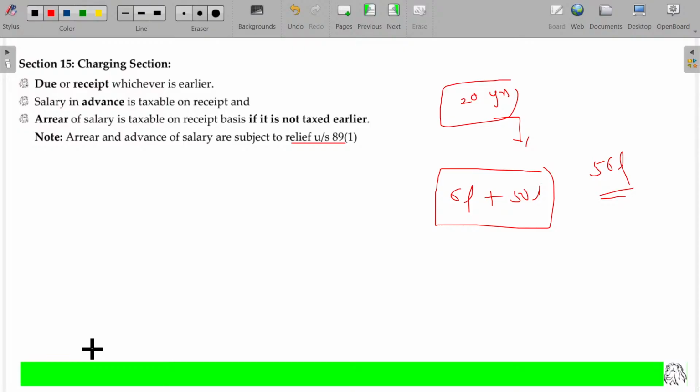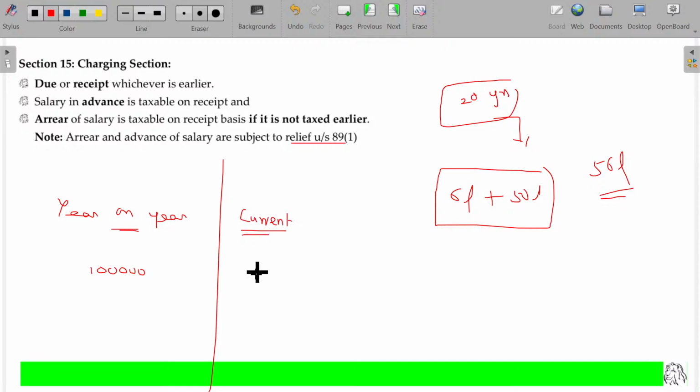If you are receiving the income year after year over the last 20 years, what is the total tax you pay over the 20 years period? Because of collecting all these things today itself, what is the total tax you are paying? So if you receive this money year on year, what is the total tax payable? You calculate in that concerned year's tax rate. Based on that, if you calculate, it comes around rupees 1 lakh. Rather than that, you calculate current period tax itself. Then the amount comes around 3 lakhs.